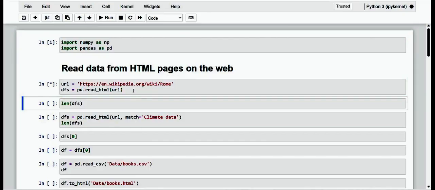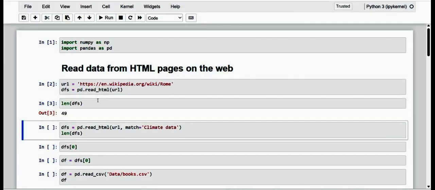Let me just do it. This read_html function returns a list of data frames obtained by converting the data read from the HTML page. So let's see in our case how many data frames have been imported. For this we use the function len, which will tell us the number of elements in the list. Let me execute it. We got 49. As we can see, the read_html method extracted 49 data frames from the HTML page.